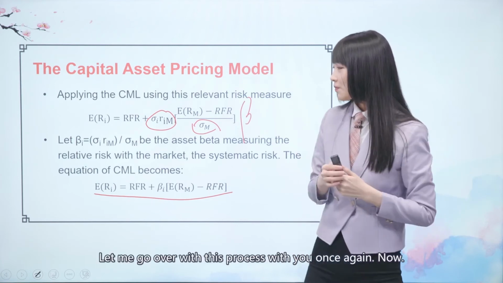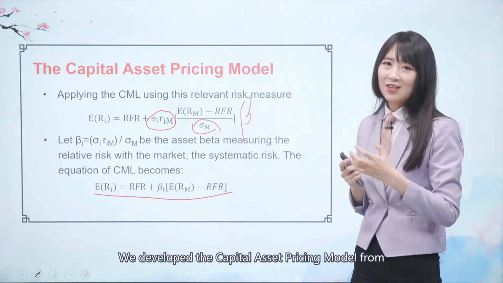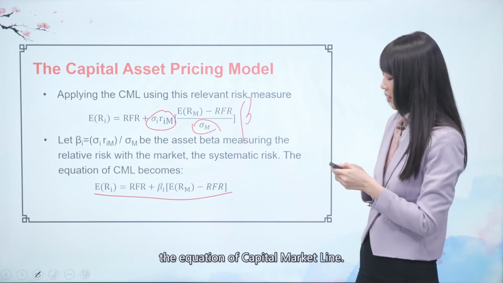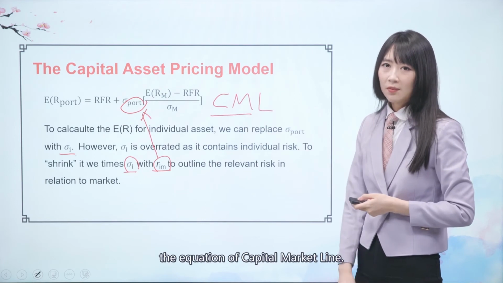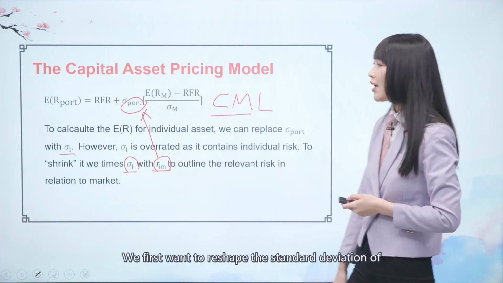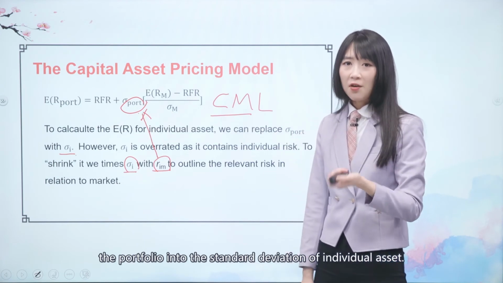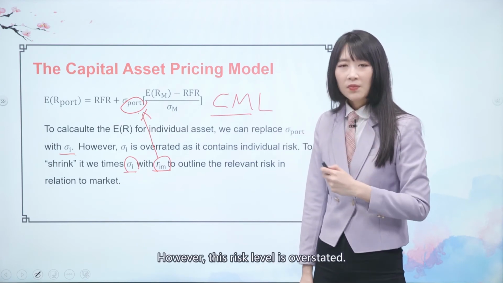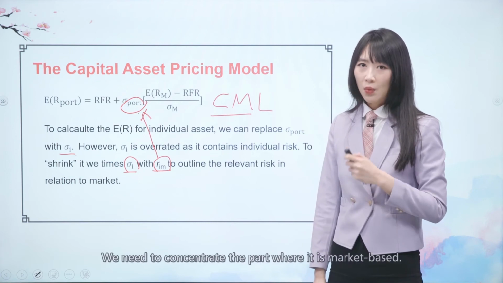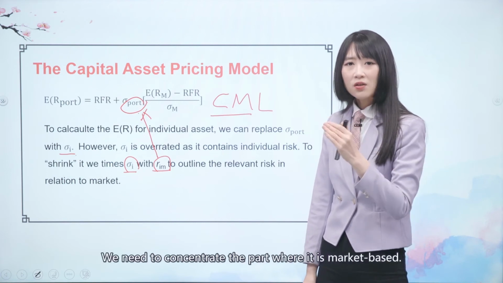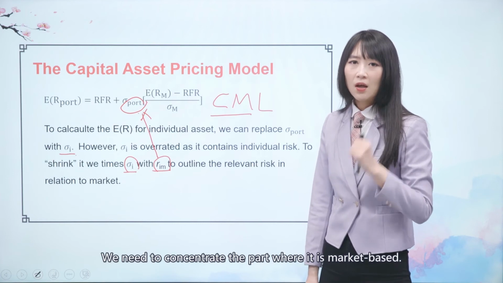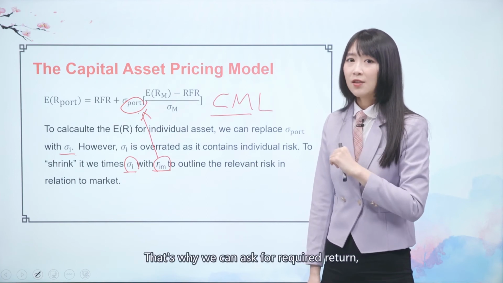We developed the capital asset pricing model from the equation of the capital market line. We first reshape the standard deviation of the portfolio into the standard deviation of the individual asset. However, this risk level is overstated. We need to concentrate on the part that is market-based, which is why we can ask for required return.